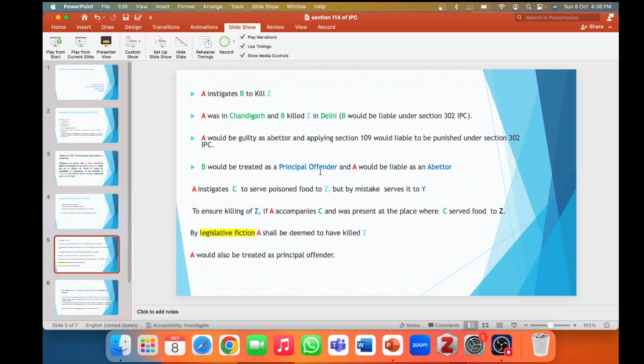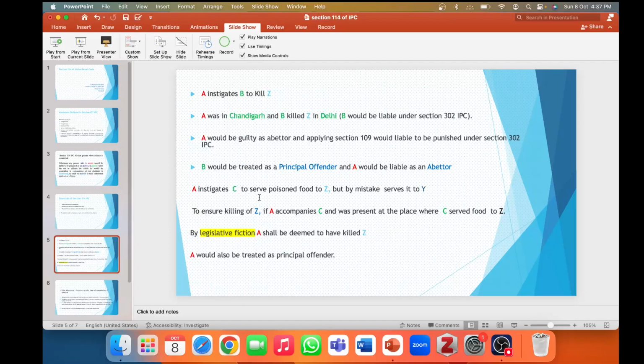Now, when we come to Section 114, we take this example. A instigates C to serve poison food to Z, but by mistake C serves it to Y. So he has instigated C to give poison food to Z, but C by mistake serves it to Y.